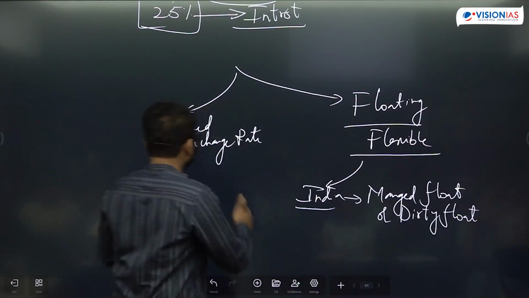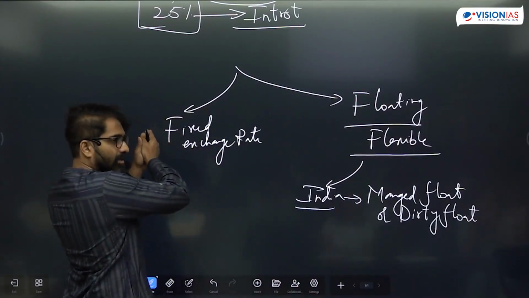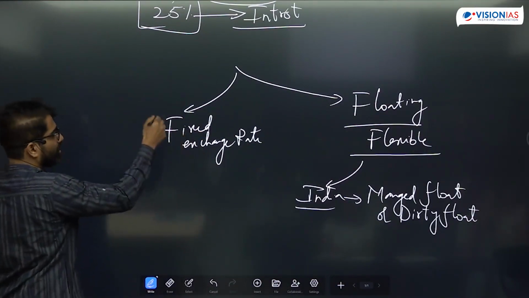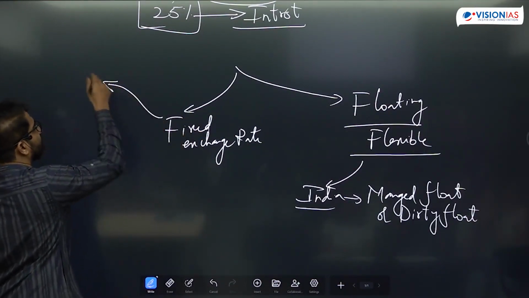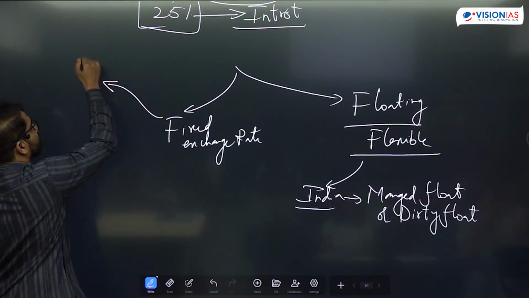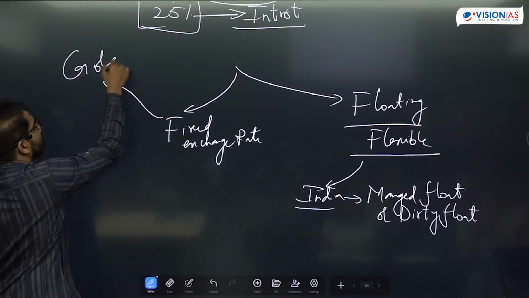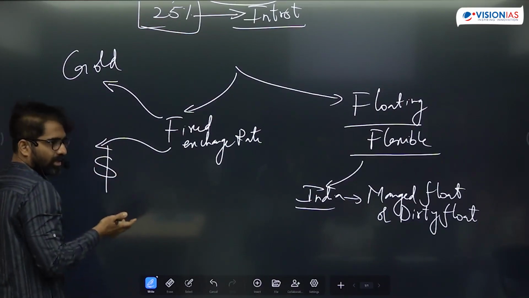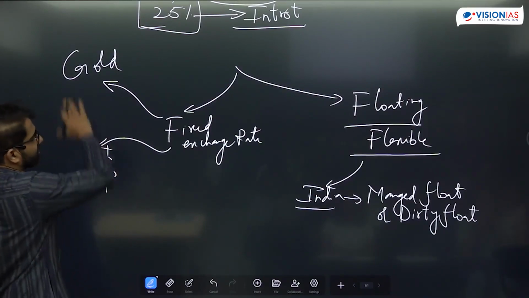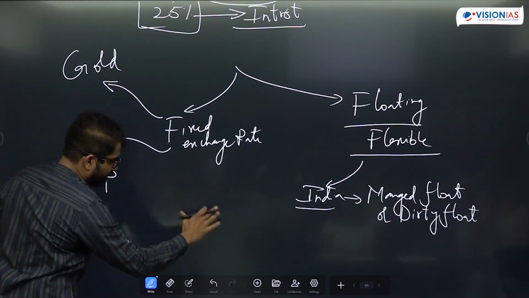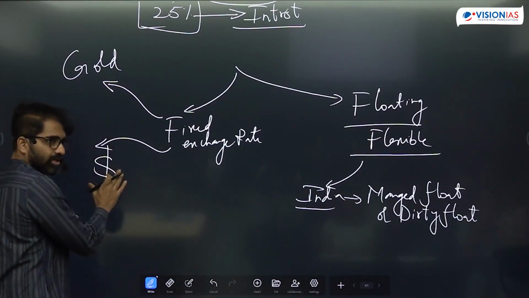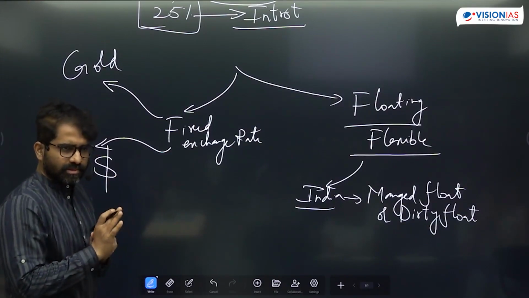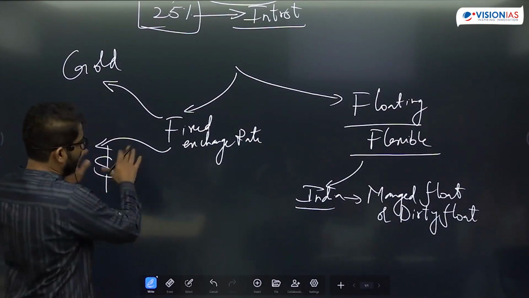After the Bretton Woods system was gone, how could you fix a currency under it? You can fix a currency with a metal like gold, or you can fix it to a strong country. So the dollar was fixing its currency with gold, and all other countries were fixing their currency with the dollar.